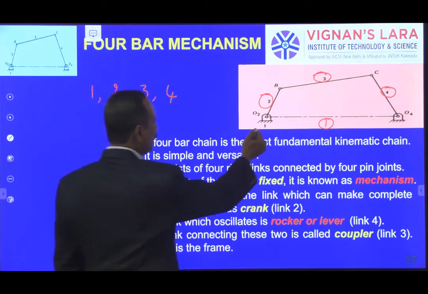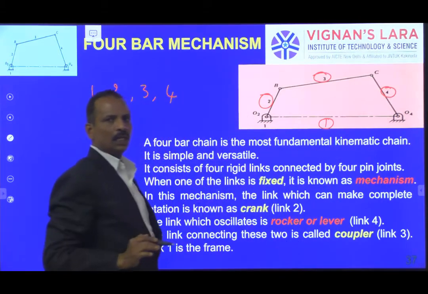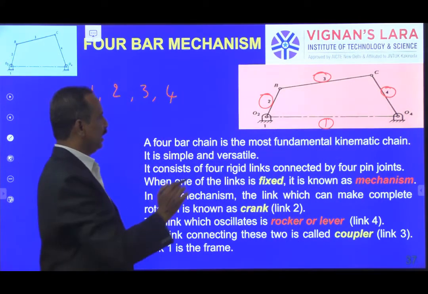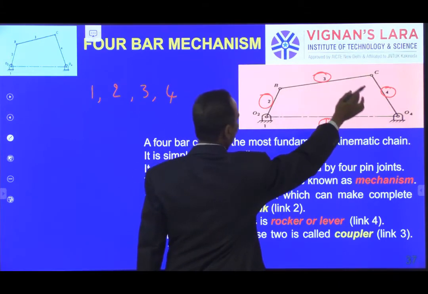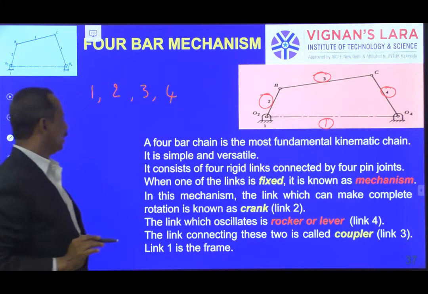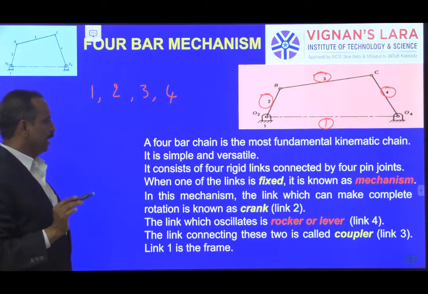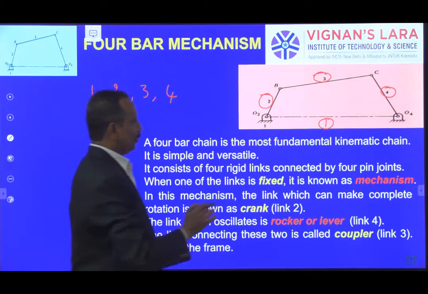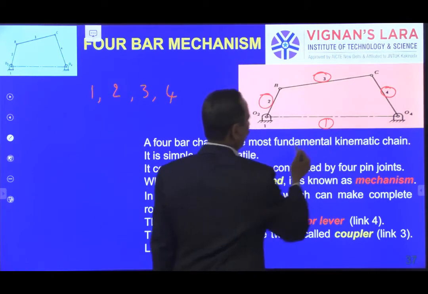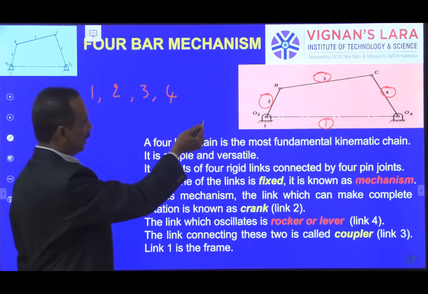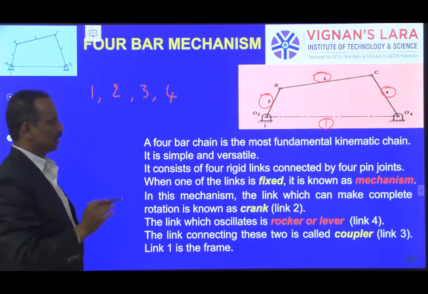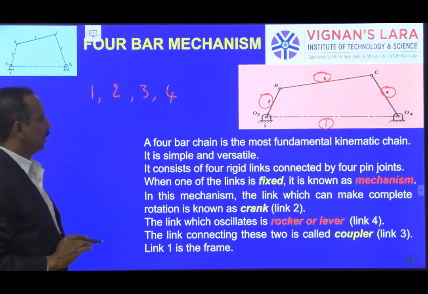So I have fixed link 1, and the remaining 3 links are 2, 3, 4. With link 1 fixed, it forms a particular mechanism, as you can see on this board.